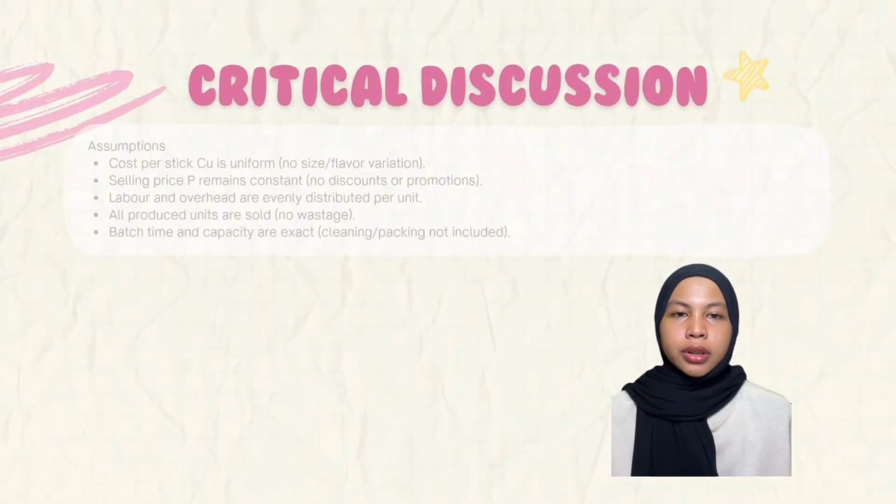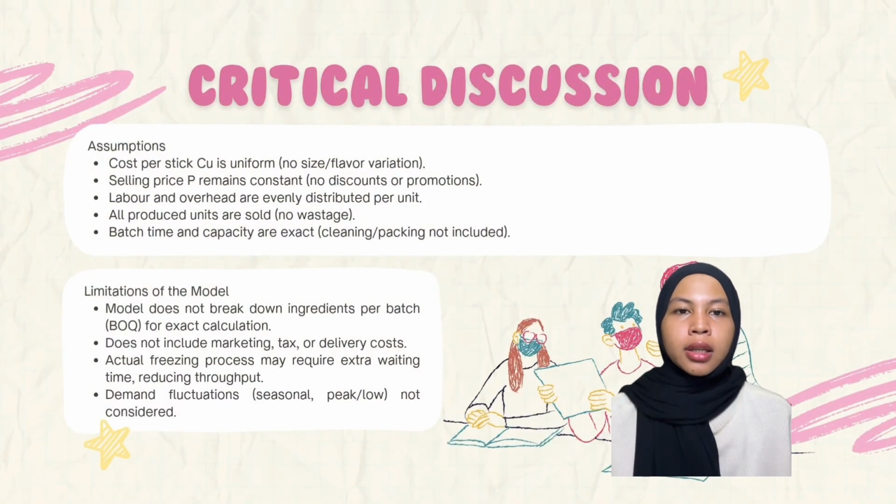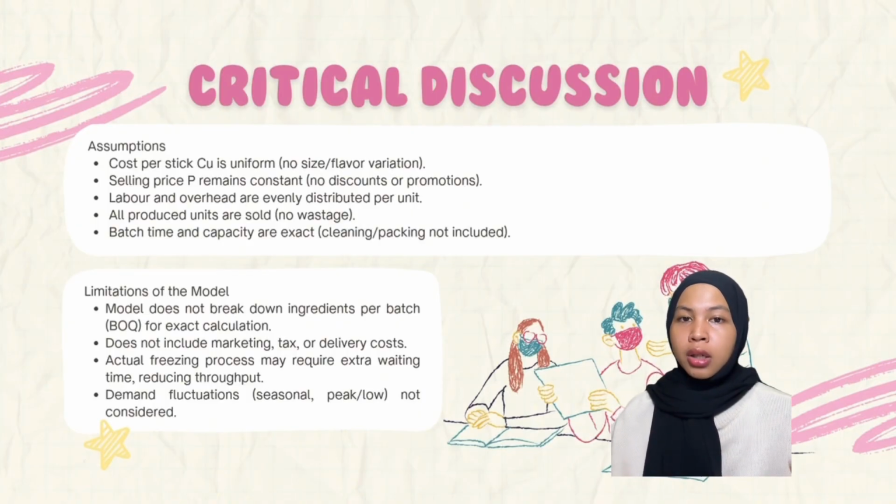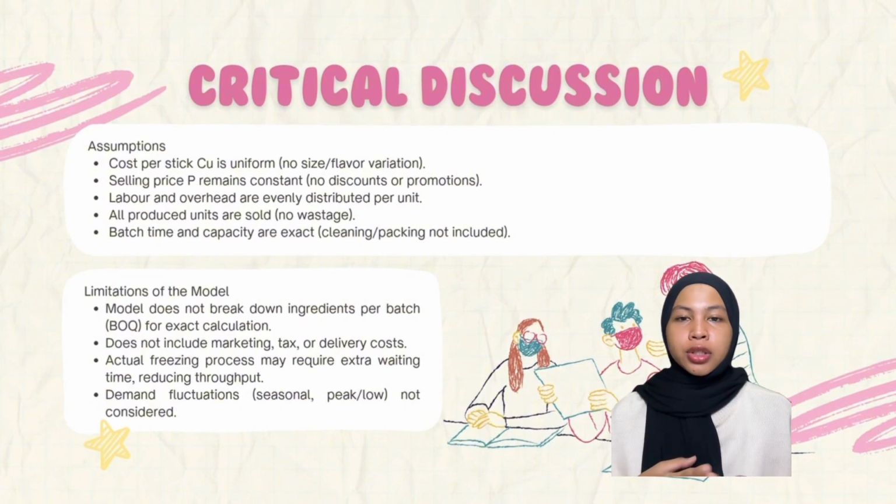Okay, we go to critical discussion: assumptions and limitations. The assumptions: first, cost per stick is uniform, no size or flavor variation. Point 2, selling price remains constant, no promotion or discount. Point 3, all units produced are sold, no wastage. And the last one, batch time and capacity are accurate, no packing or cleaning delay.